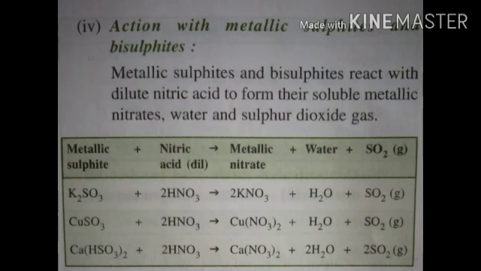nitrate salt. Action with metallic sulfides and bisulfides, as with the other acids, with dilute nitric acid also the same thing is observed, that is sulfur dioxide and water is formed along with a metallic nitrate.